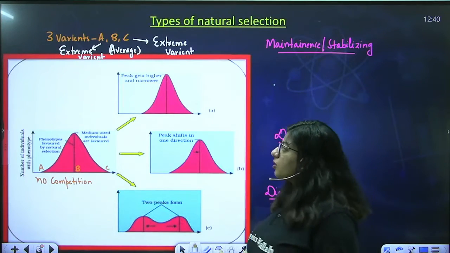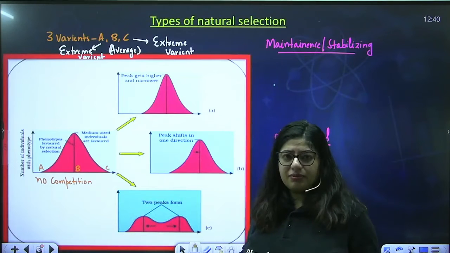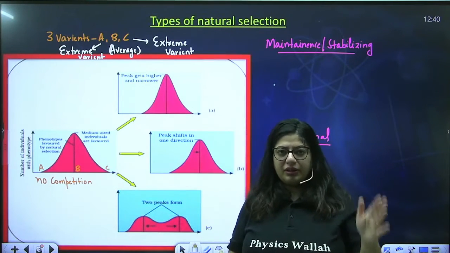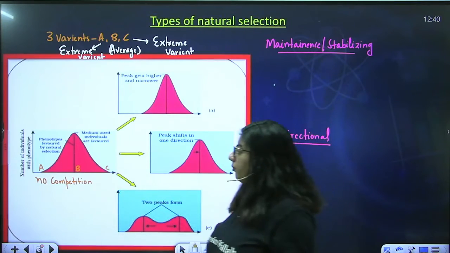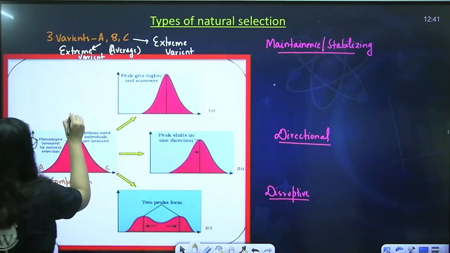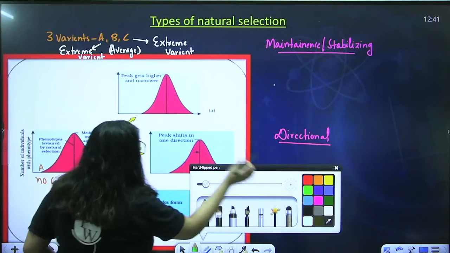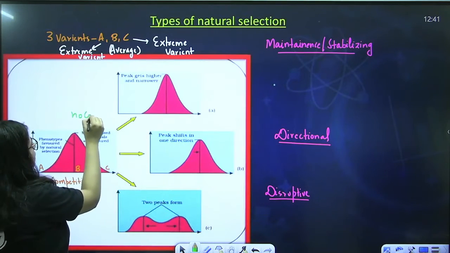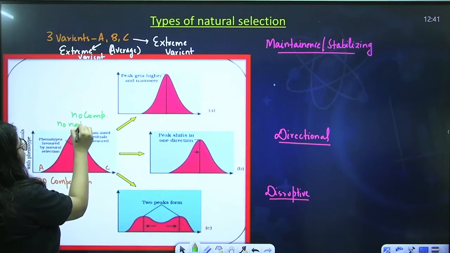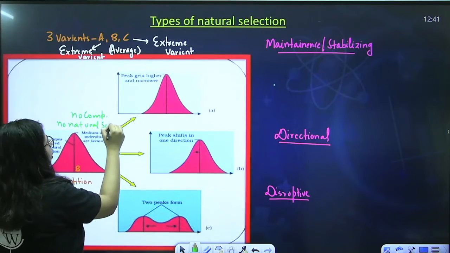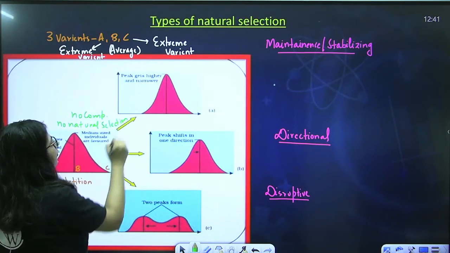Okay, so if the organism's environment is one with no natural selection, there is no competition going on, for a longer period of time, then after a period of time, always the average character will be selected.